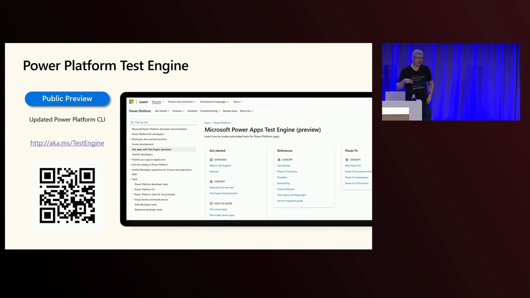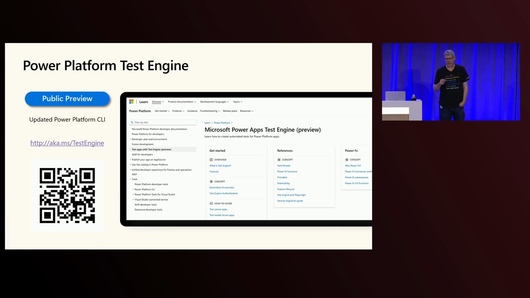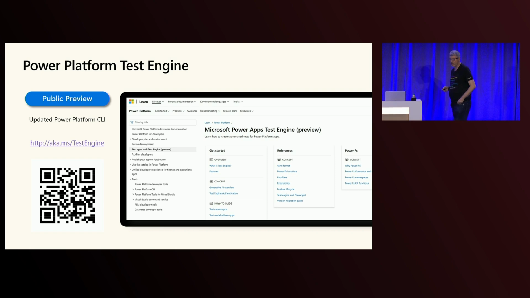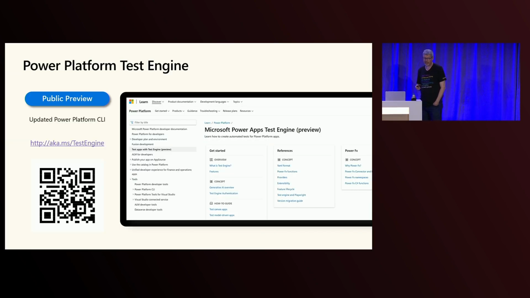And what we're doing this week is announcing the Power Apps Test Engine, and this is now in public preview. You can go to the test engine site, and you can look at information around testing.